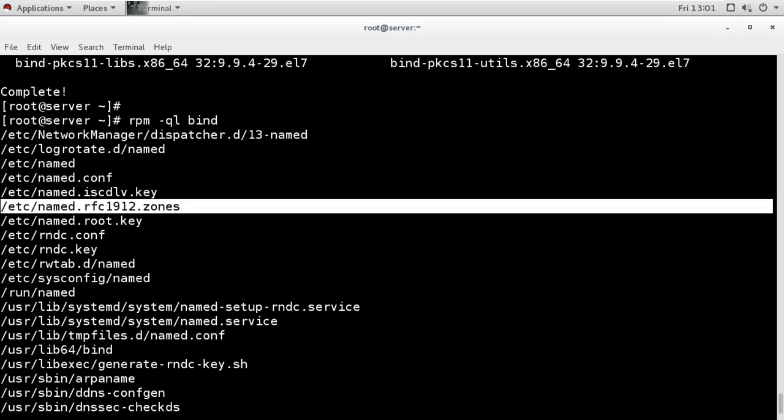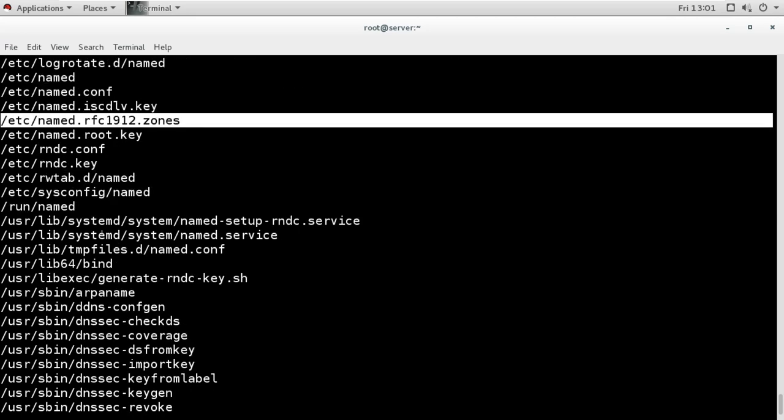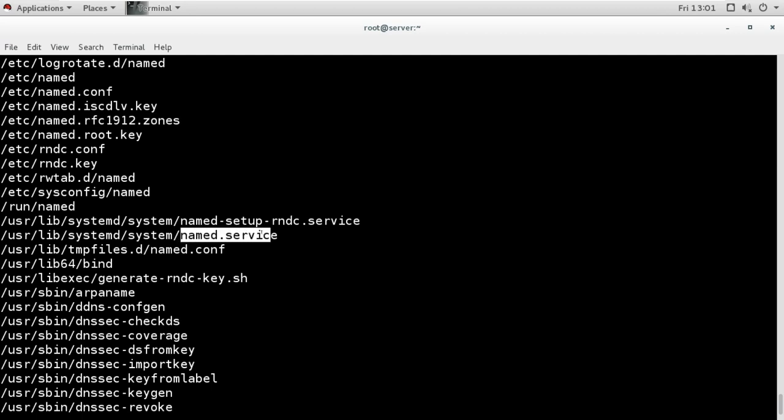Next, we need to know the service. So the service for the DNS is named.service, and it is also under the same /usr/lib/systemd/system directory, where we have all the units, like all the targets and services. So this directory also contains the service file for the DNS, and it is named.service.